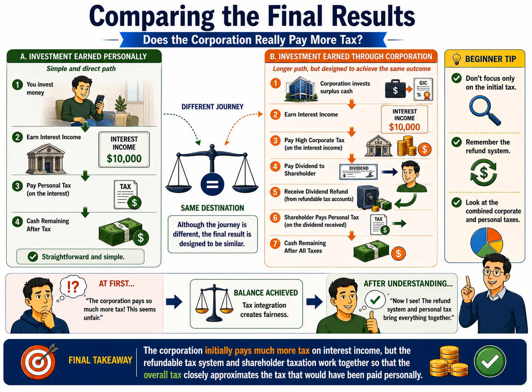Once the corporation pays dividends, it becomes eligible for a dividend refund. At the same time, the shareholder pays personal tax on the dividends received. These additional steps are an essential part of Canada's tax integration system. When we combine the corporate tax and the shareholder's personal tax, the overall tax is designed to closely approximate the tax that would have been paid if the interest income had been earned personally from the beginning.